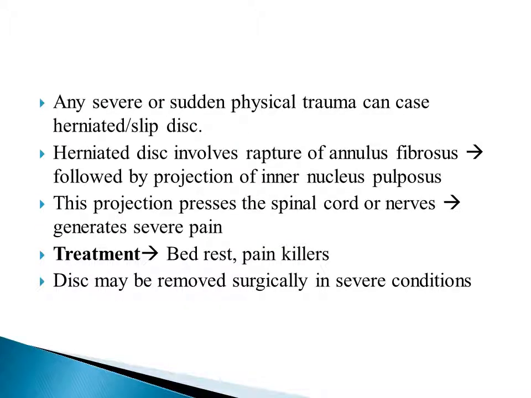Any severe or sudden physical trauma can cause a herniated or slip disc. The slip disc is also known as a herniated disc. This herniated disc involves the rupture of the annulus fibrosus, the outer cartilaginous ring, followed by the projection of the inner nucleus pulposus. This projection presses the spinal cord or nerves and generates severe pain. The treatment of slip disc is bed rest and painkillers. The disc may be removed surgically in severe conditions.